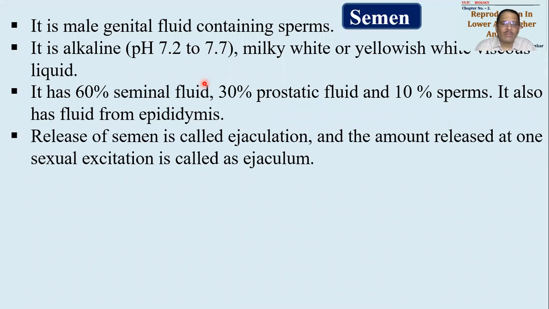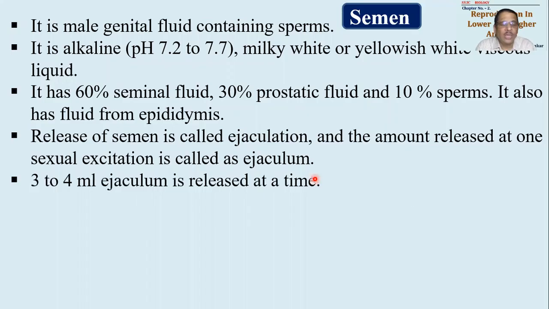Release of semen from the body of a male will be called ejaculation. The event of release of semen from the body will be called ejaculation, and the amount of semen that is released will be called ejaculum. Remember these two words: ejaculation, eject. हाँ, तो eject से ये word आया ejaculation, और ejaculum मतलब जो बाहर निकल के आया है liquid, इसको कहेंगे ejaculum. So this is important.